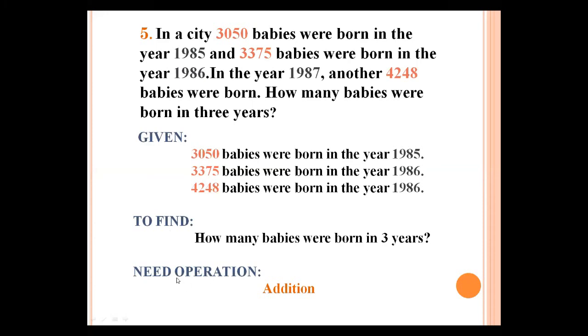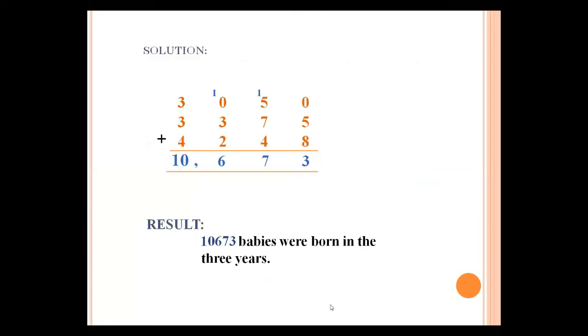Third step is need operation. You know which operation is used here? Addition. So, you write addition here. In all of these problems, you use the addition operation. Okay. Because this is the chapter of addition. So what are they asking about? How many babies were born in 3 years. Now we add up these numbers of babies. Then we find the total number of babies that were born in 3 years. Okay. So the next step is solution.